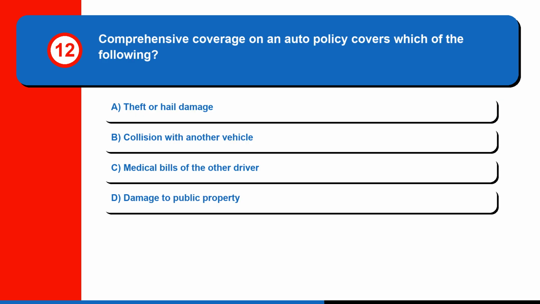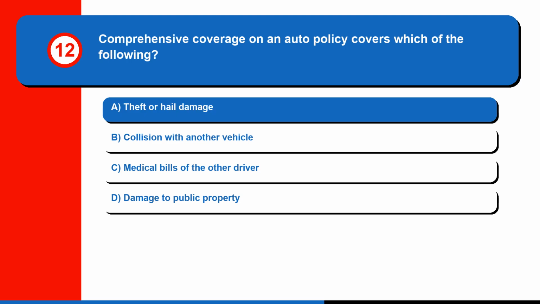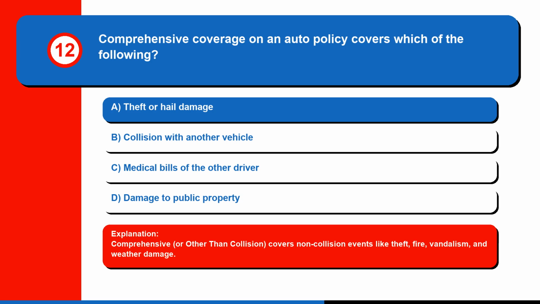Question 12. Comprehensive coverage on an auto policy covers which of the following? A. Theft or hail damage. B. Collision with another vehicle. C. Medical bills of the other driver. Or D. Damage to public property. The correct answer is A. Theft or hail damage. Comprehensive, or other than collision, covers non-collision events like theft, fire, vandalism, and weather damage.